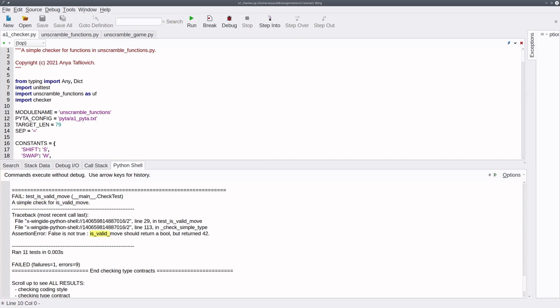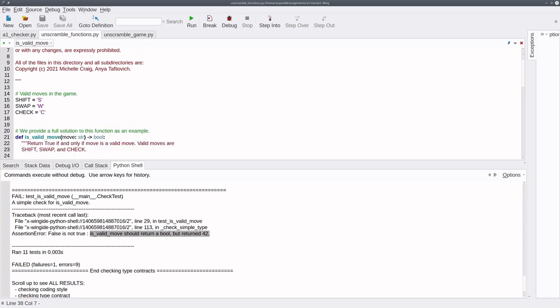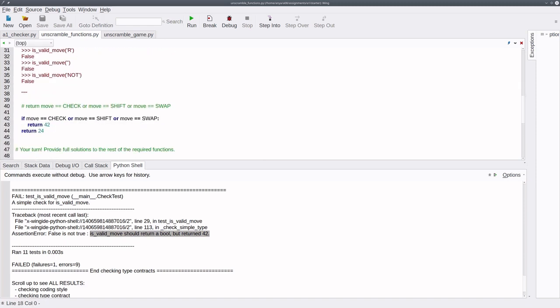This is a description of which check failed. And the error itself says is valid move should return a bool, but returned 42. Well, let's go to unscramblefunctions.py, find the function is valid move that is mentioned in the error message, and see what is happening there. Here you see that I have modified the function in the starter code so that it returns the incorrect result 42 instead of a boolean. Let's fix that.